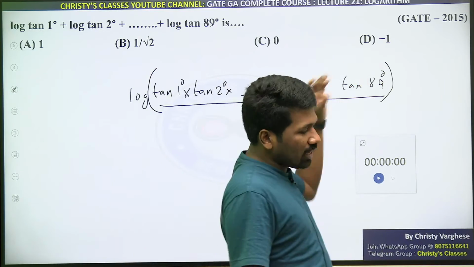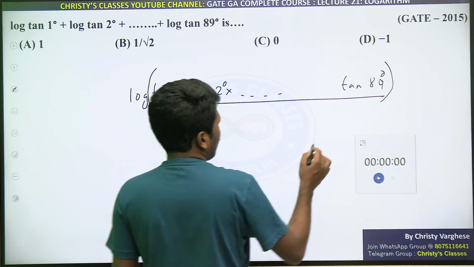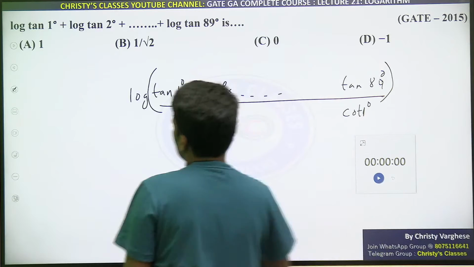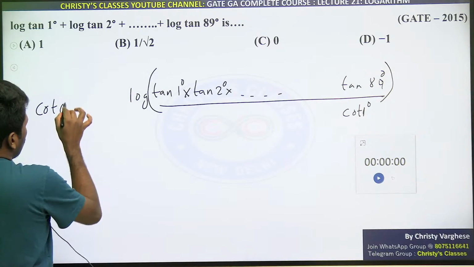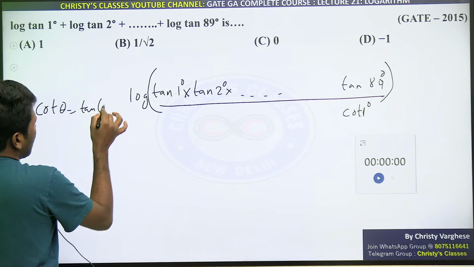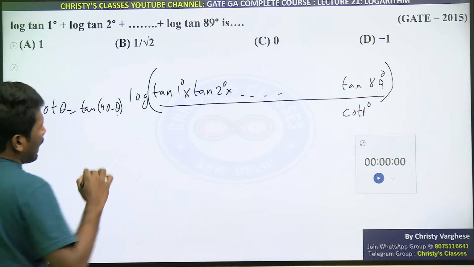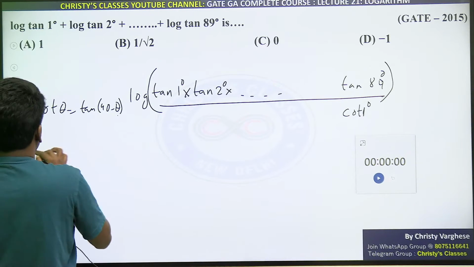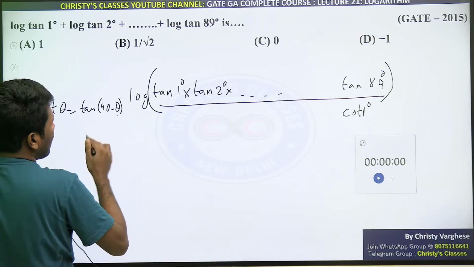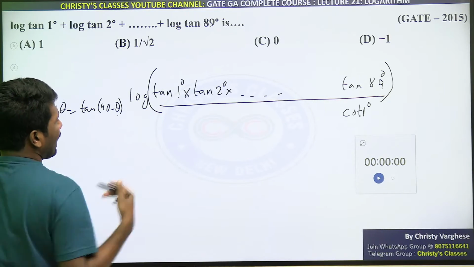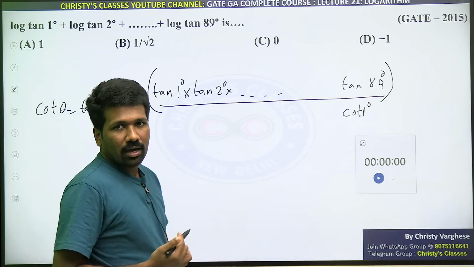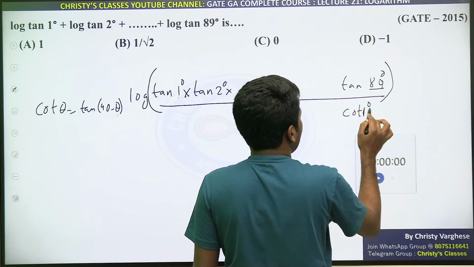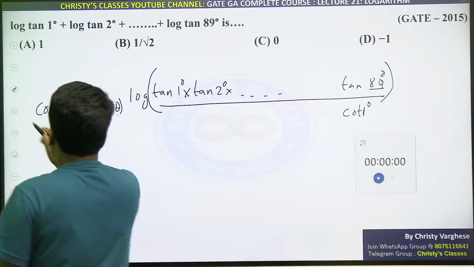That we have to do with the trigonometric idea itself. Tan 1 and tan 89 can be combined, because tan 89 is nothing but cot 1 degree. Why? Because cot theta is equal to tan 90 minus theta or vice versa. Tan 90 minus theta. So, or we will write it the other way around, that will be better. Cot 90 minus 1 will be tan 1. Are you all understanding? So tan 89 can be written as cot 90 minus, yeah, the other way around we can write, that will be better.